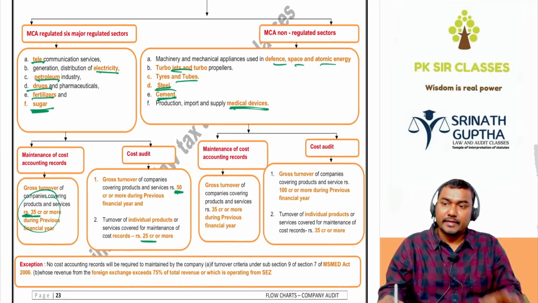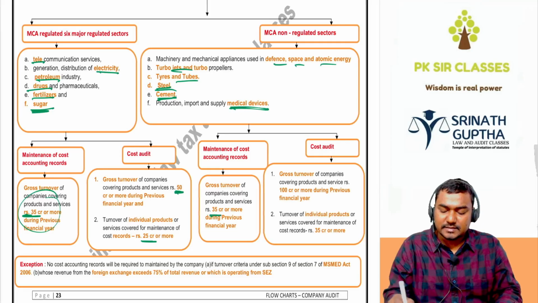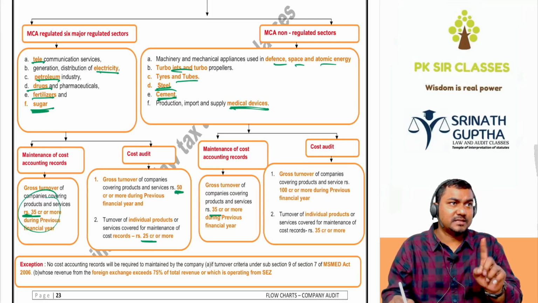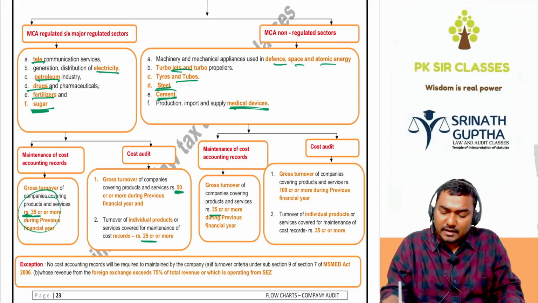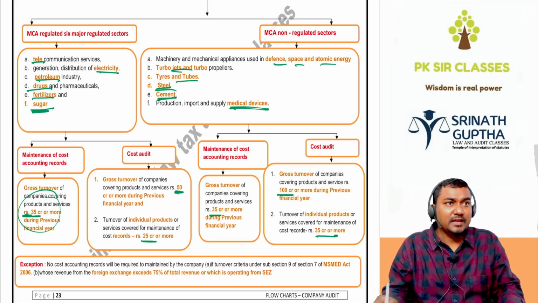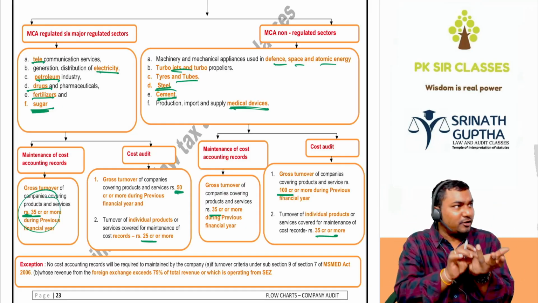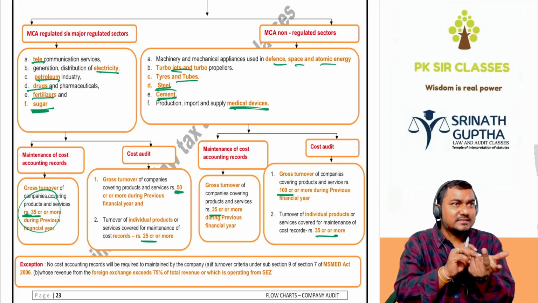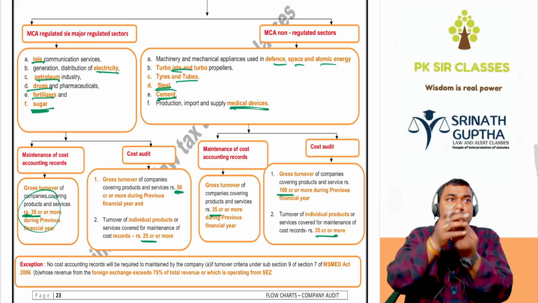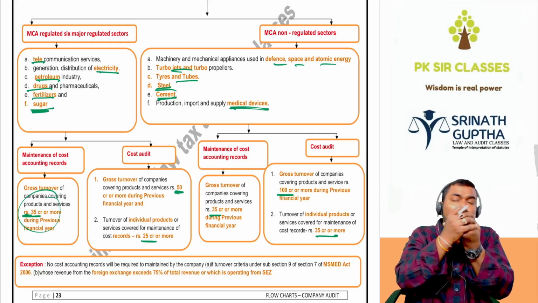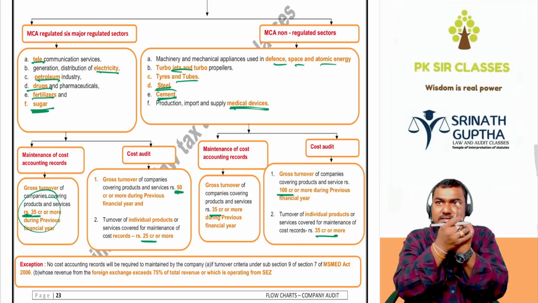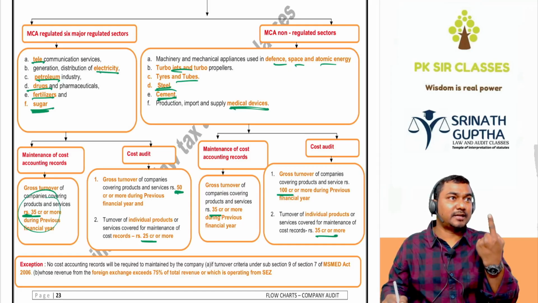Non-regulated sector, they have to maintain the cost records at gross turnover exceeding the 35 crores. Auditing is not compulsory. Auditing is also compulsory if gross turnover exceeds the 100 crores or the individual product turnover exceeds the 35. Gross turnover means all the products. Tata Motors is there, Tata Neon is there, Tata Nexa is there, Tata Tiago is there. सबको मिलकर बोलते हैं ग्रास टर्नओवर. ओनली टाटा टियागो सेल्स इसको बोलते हैं इंडिविजुअल टर्नओवर बेटा.